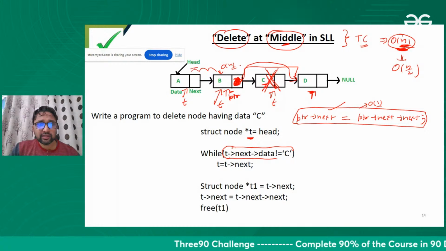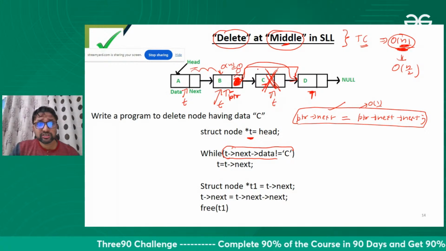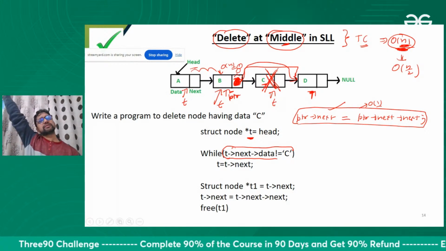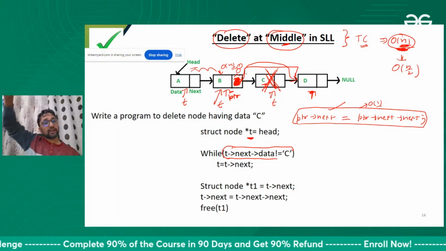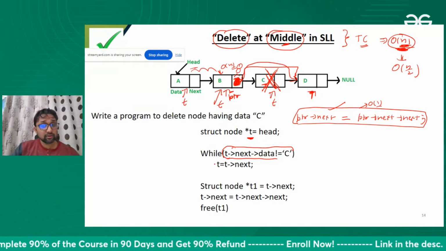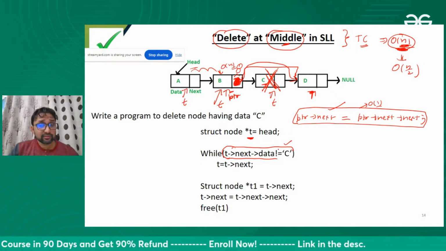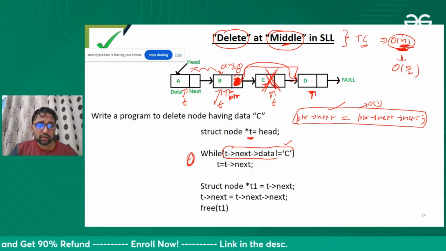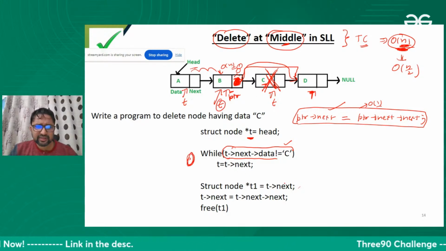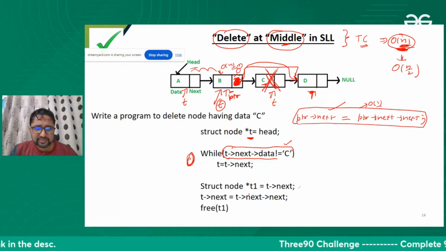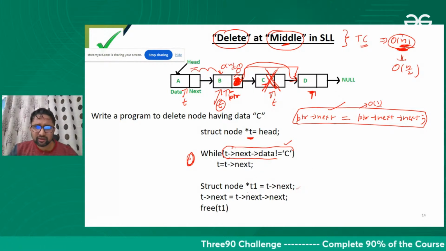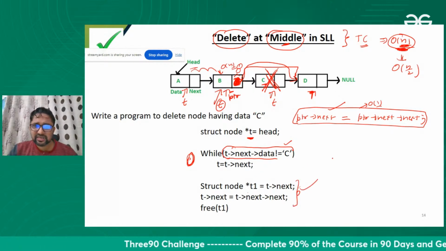So I'm standing here, watching from here: is the next data C or not? Standing at the back, I'm watching. If that is not C, I will keep moving on. Otherwise, I will stop here itself at this node, and after that I can simply do this, which is the same as this thing.